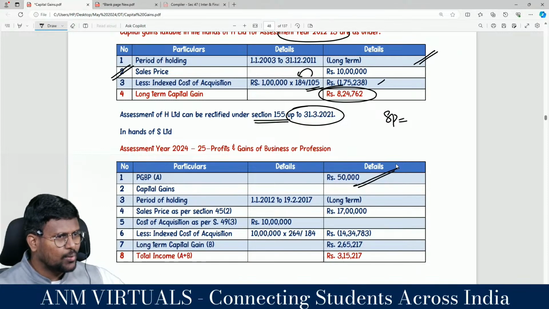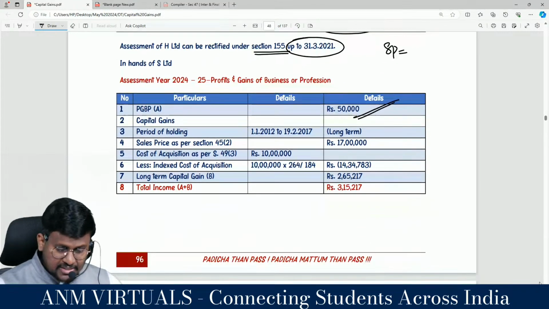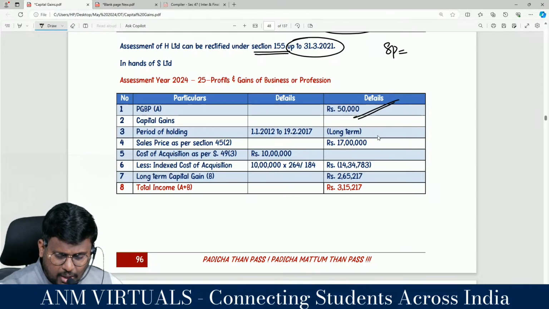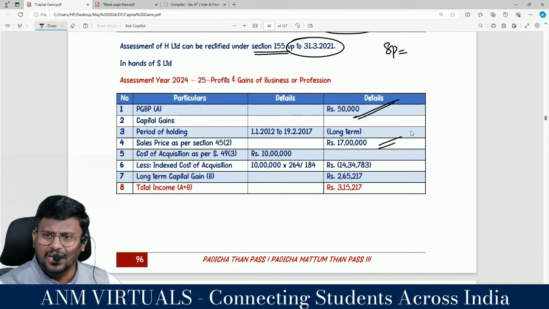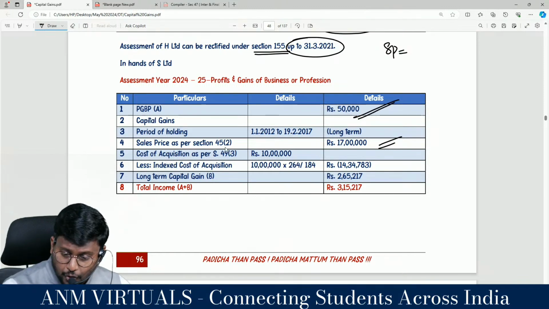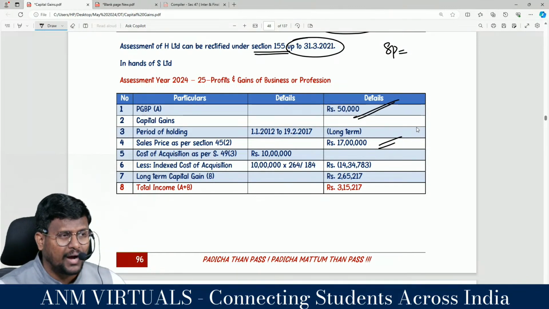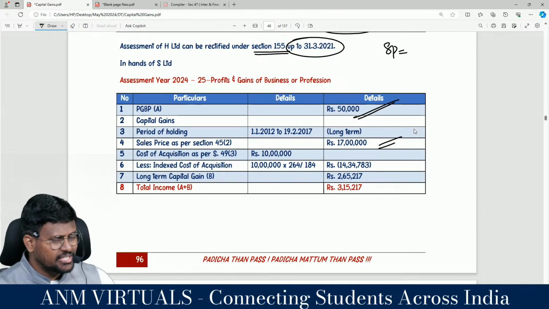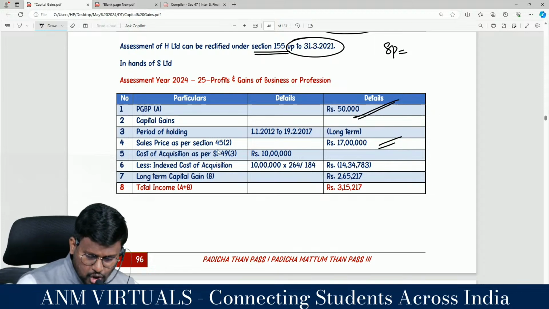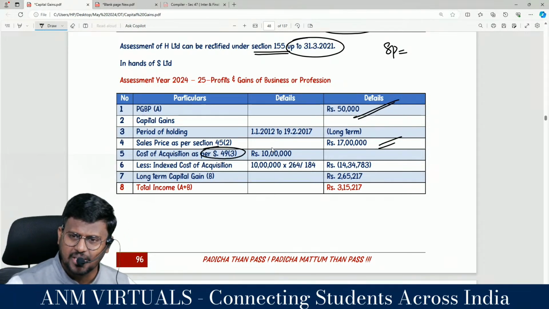Now I am going to calculate the capital gain. Sir, for that you have to take the full value of consideration as the fair market value as on date of transfer, which comes to 17 lakh. Less cost of acquisition. Sir, will 49 subsection 1 attract or not? It will not, because 47 is attracted. So the chain is broken. Correct? So the cost of acquisition will be as per 49 subsection.